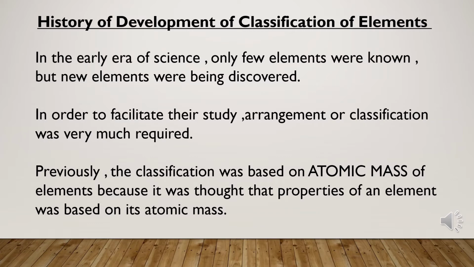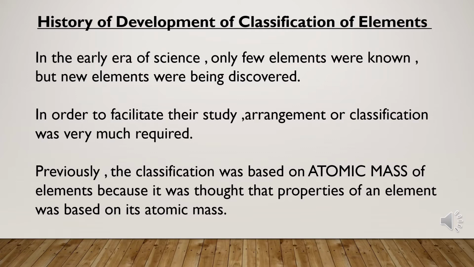The basic goal was to group or classify the elements, not compounds or mixtures. Like hydrogen and carbon are two elements, but water and carbon dioxide are compounds. So in the groups or classification or arrangement, they were only considering the elements. And it was important to study the arrangement or classification of the elements in order to study the physical and chemical properties of the elements in a simple and organized way.